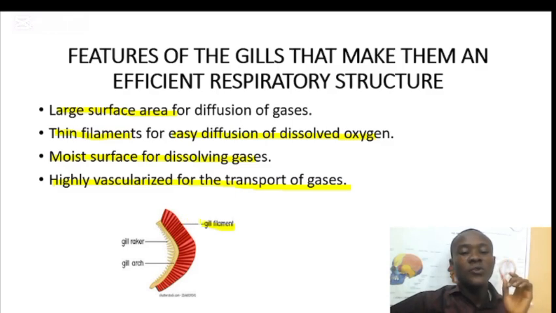Lastly, you need to know how to draw and label the gill. So you have the gill filament that is red in color, and you have the gill raker having a tooth-like structure, and you have the gill arch on which the gill raker and the gill filament are attached.